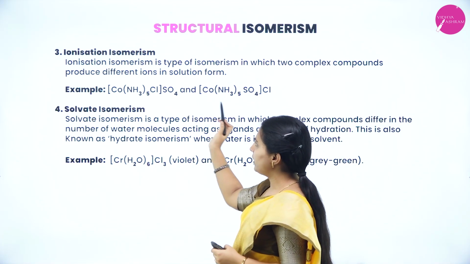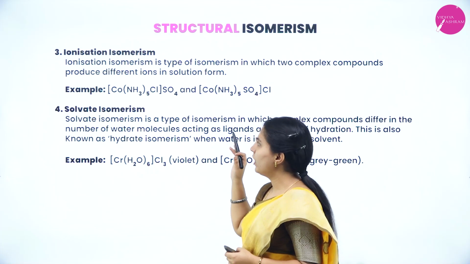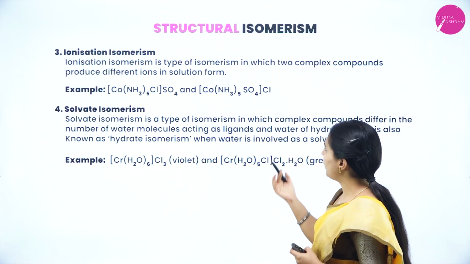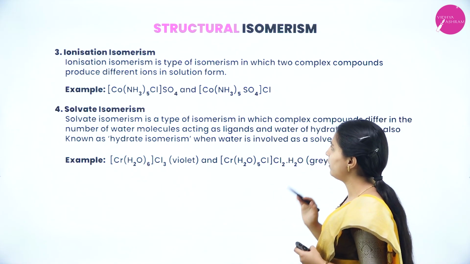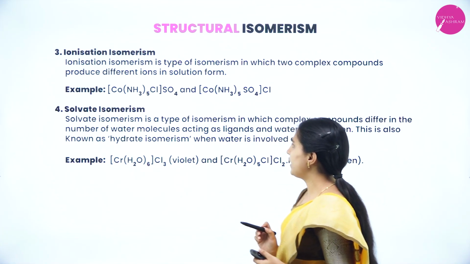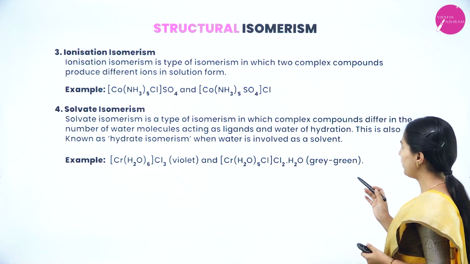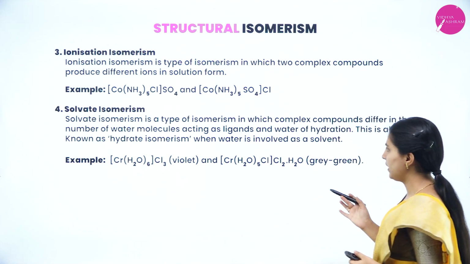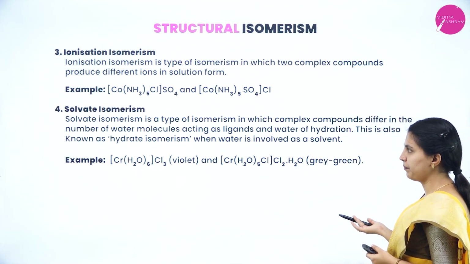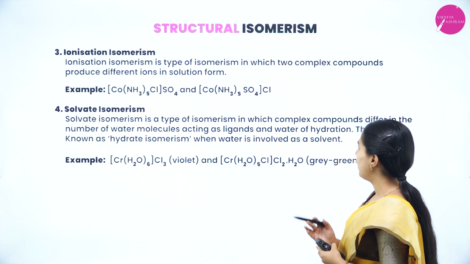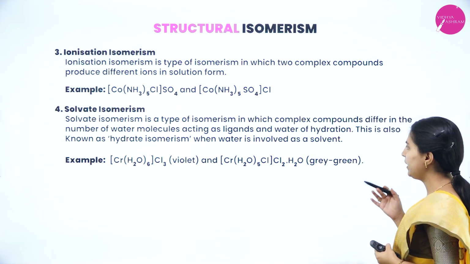Here, when it has been dissolved or ionized, it will get ionized with different ions in solution state. That complex will give different ions. Solvate isomerism is a type of isomerism in which complex compounds differ in the number of water molecules acting as ligands and water of hydration. Here the number of water molecules acting as ligands and water of hydration will be different.